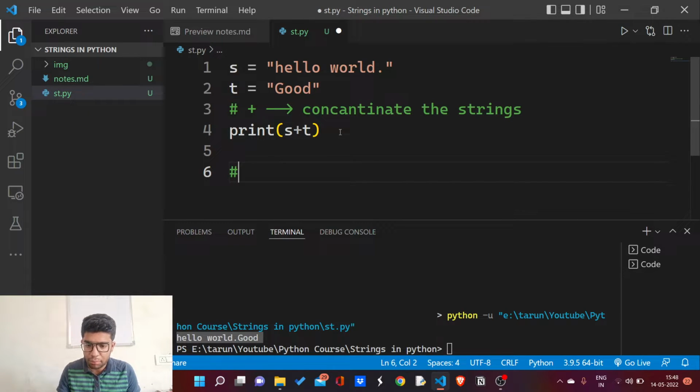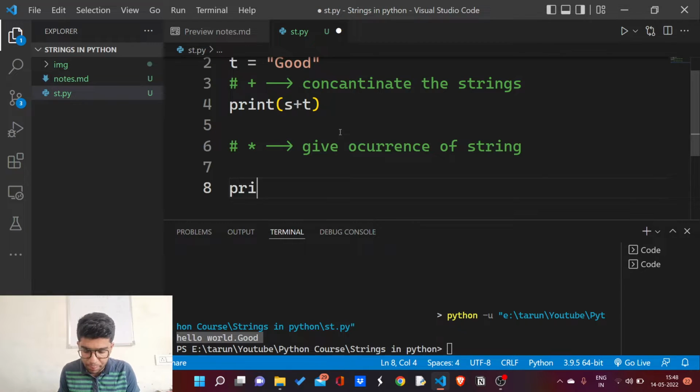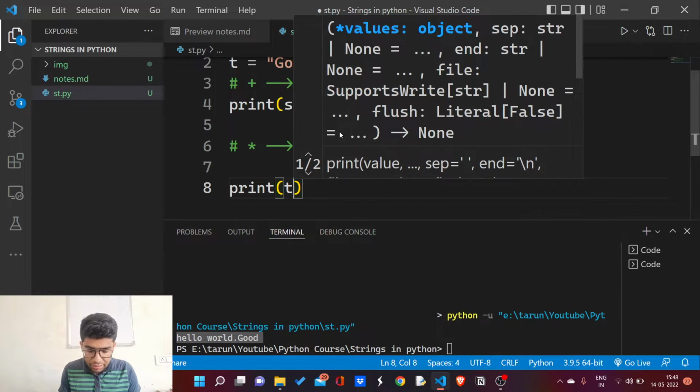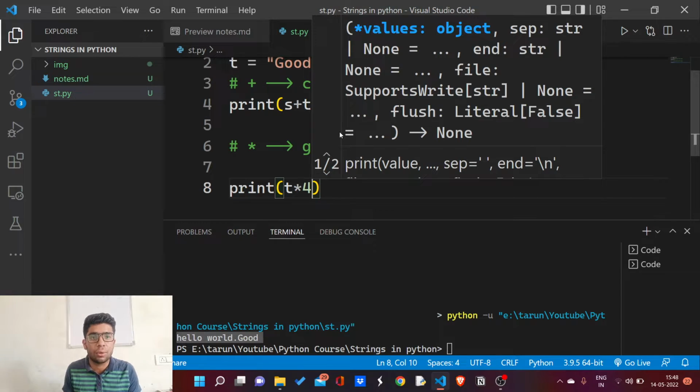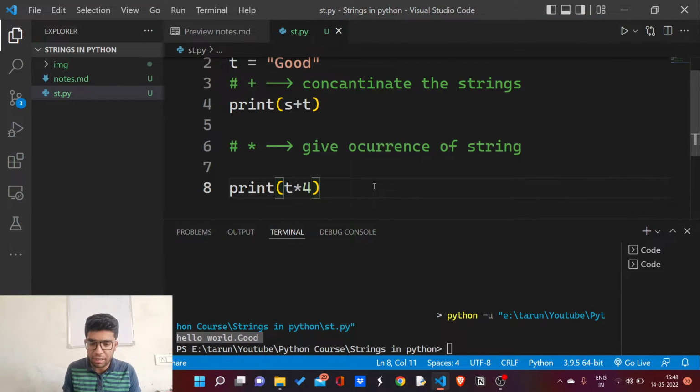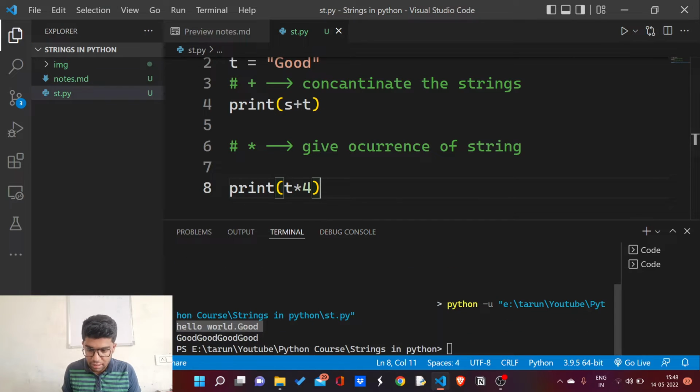We also have the multiplication operator, with which we can multiply our string with an integer. This will give repeated occurrences of the string. Like you can see this. If I print t times 4, I am going to get good occurring 4 times in a single string. As you can see, I am getting good 4 times in a single string. This is the result of our multiplication operator.